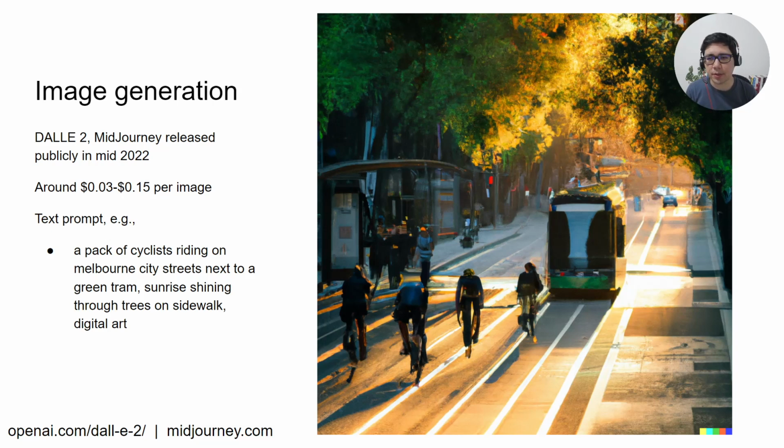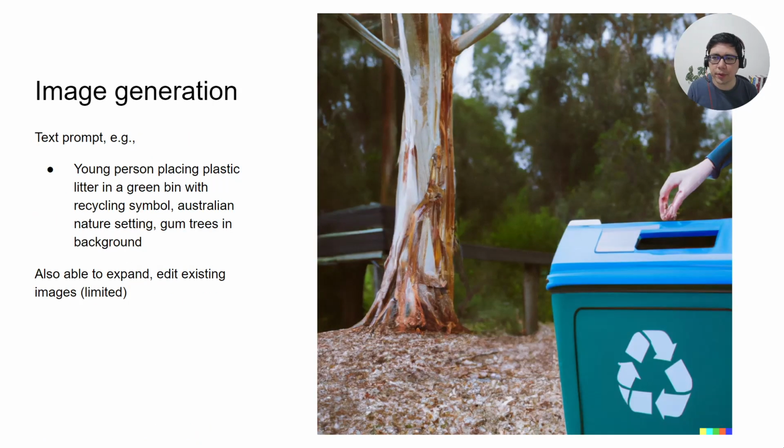So you feed some text into the model and it generates an image for you. Here you can see an example of an image generated from the text prompt, a pack of cyclists riding on Melbourne city streets and so on. Here's another example. The text prompt is a young person placing plastic litter in a green bin with a recycling symbol in an Australian nature setting.